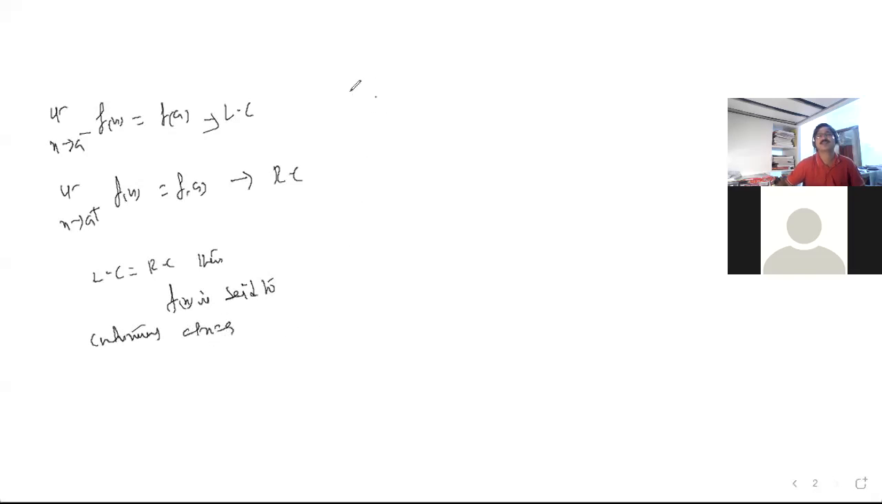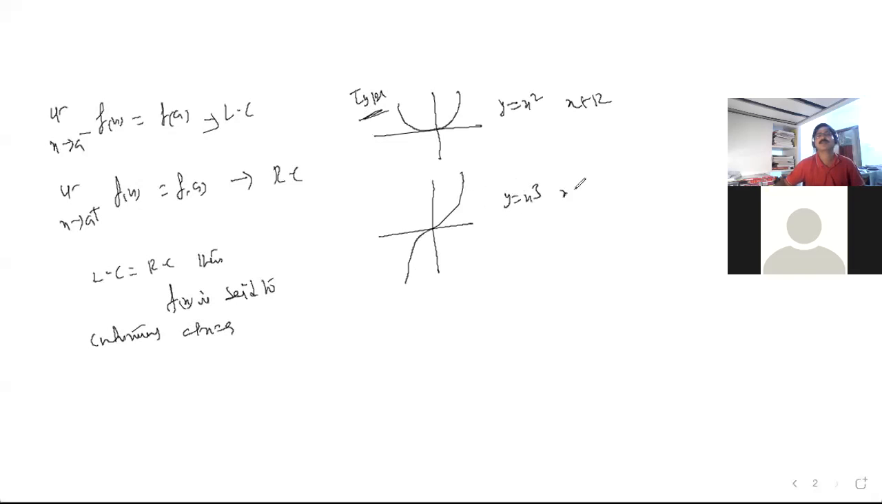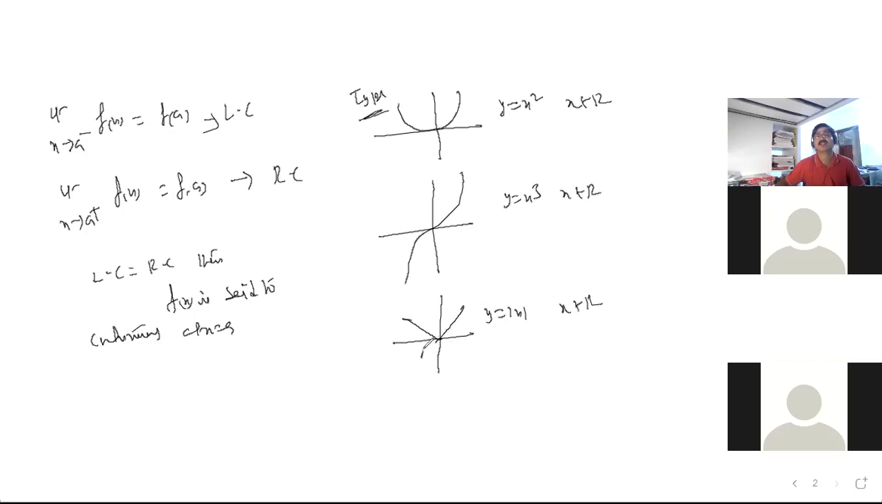Now please tell me, type 1, see how I am doing the problems. Can you tell, is it a continuous graph? Is it continuous on x belongs to R? Yes, sir. Is y is equal to x cube, x belongs to R, continuous? Yes, sir. Is y is equal to mod x continuous? Yes, it is continuous, but not differentiable. We are not talking about differentiability now, only continuity. So these are continuous.